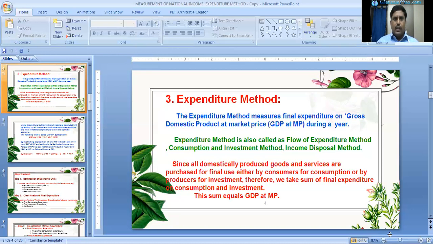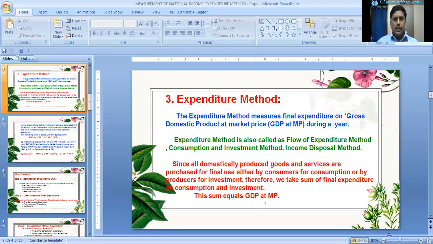Since all domestically produced goods and services are purchased for final use either by consumers for consumption or by producers for investment, we take the sum of final expenditure on consumption and investment. This sum equals GDP at market prices.